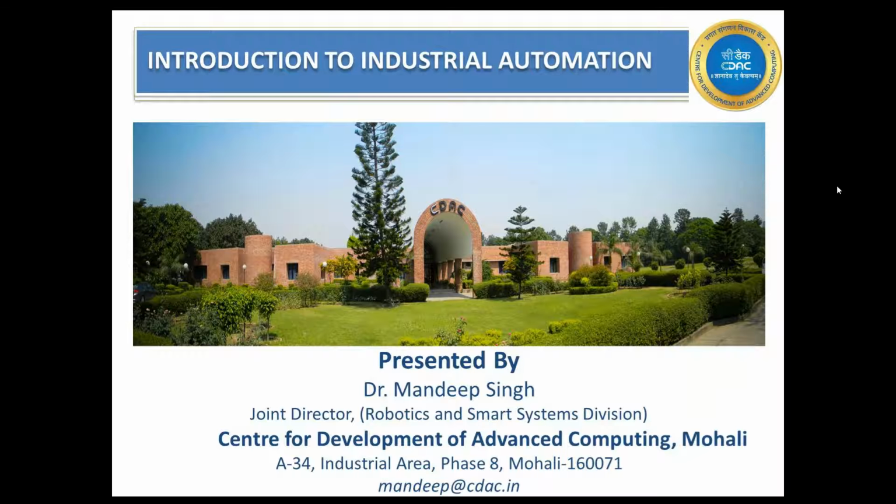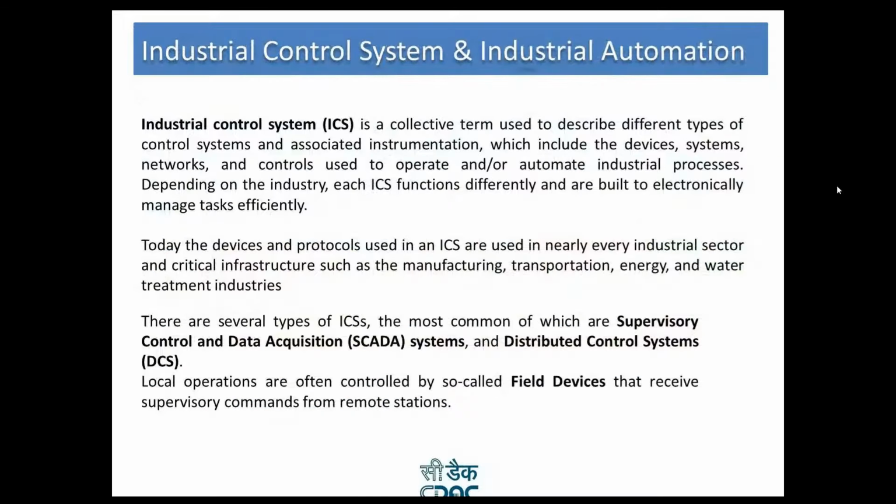Now, what is an industrial control system and industrial automation? Everybody is aware that the time has come: if we have to meet our production requirements, we have to switch towards industrial automation. With this, there is one thing that is Industry 4.0. It is there in the market. This is a very new concept, and everybody is talking about it. If we have to compete with China in production, we have to install robots in each and every factory, in each and every industry.